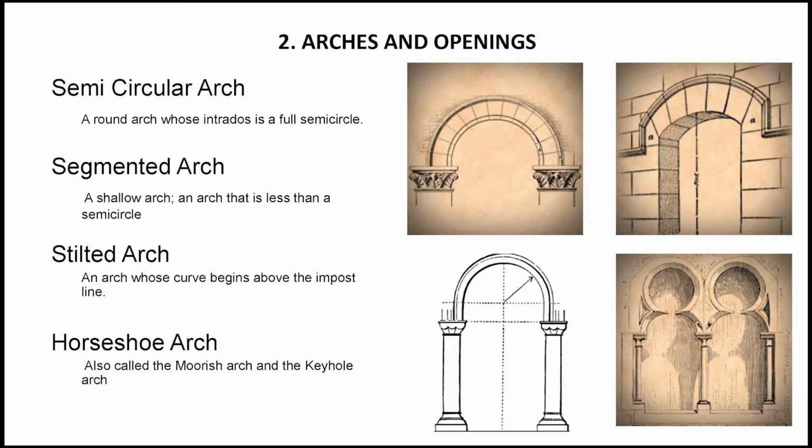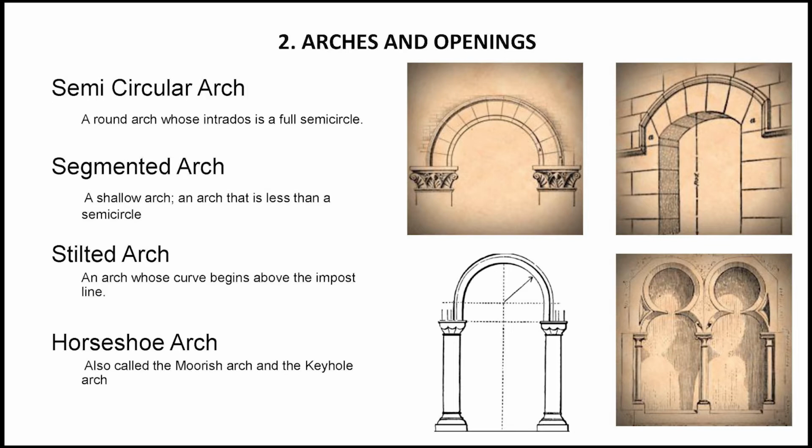In segmented arches or segmental arches, only one segment which is less than half of the complete circle is used, and the center point is always situated below the springing line of the arch. You can see such an example of a segmented arch on the top row and right hand side of this particular slide. The next arch that we will discuss is the stilted arch.